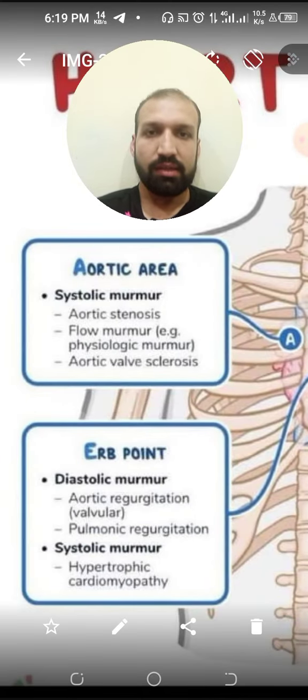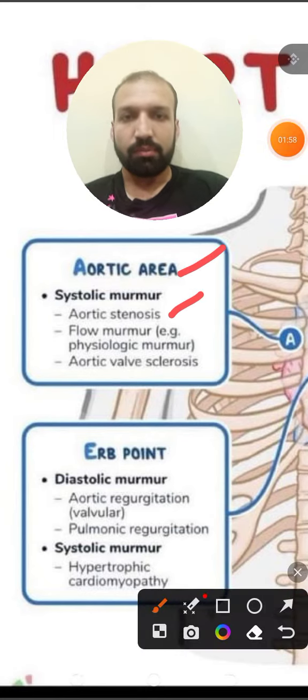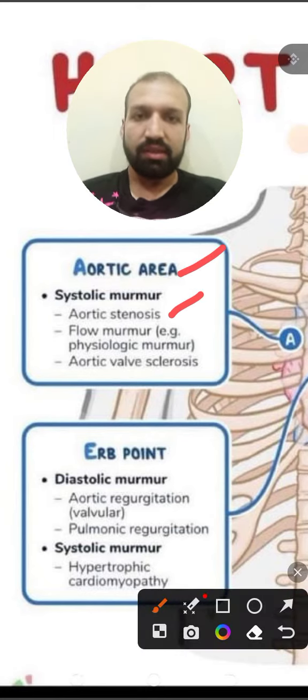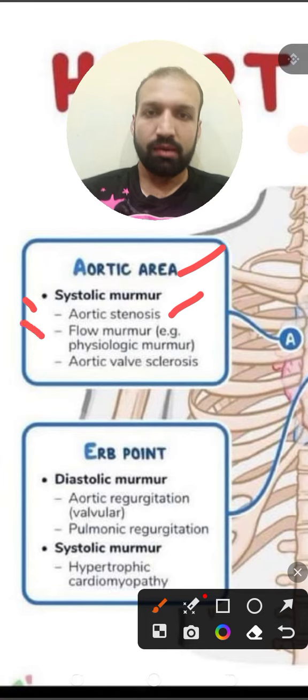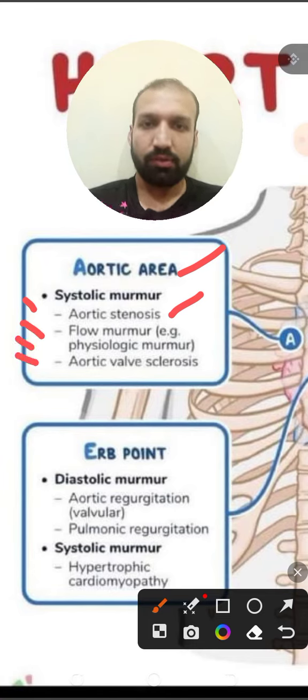Then the other two valves. For the aortic valve, only a systolic murmur is present, and it may be seen in aortic stenosis, flow murmur, physiological murmur, or aortic valve sclerosis.